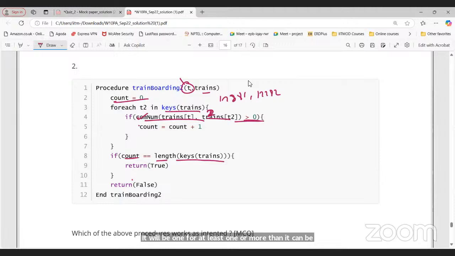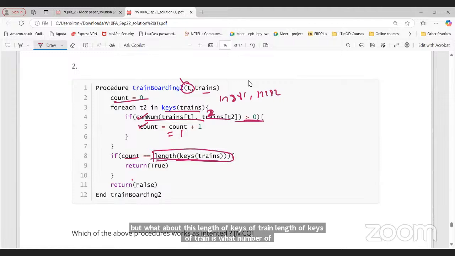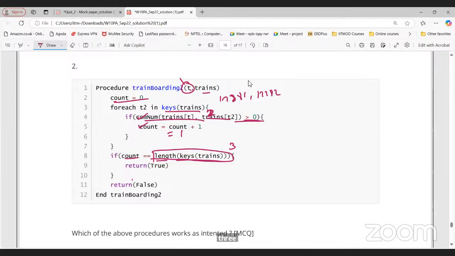This will be true. When we are counting, count will equal one. But what about this length of keys of train? Length of keys of train is what? Number of trains only, right? Number of trains. Three. So if that count is equal to three, why are we comparing this, right? I don't think it is required. There's no sense.